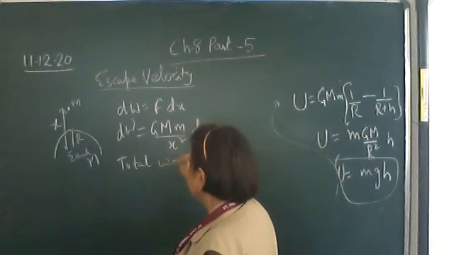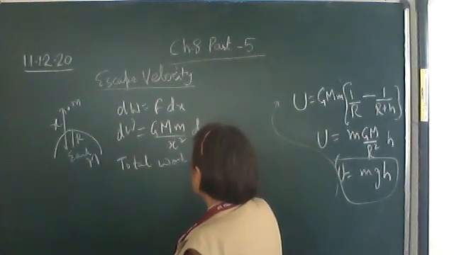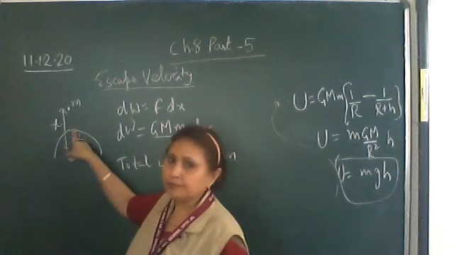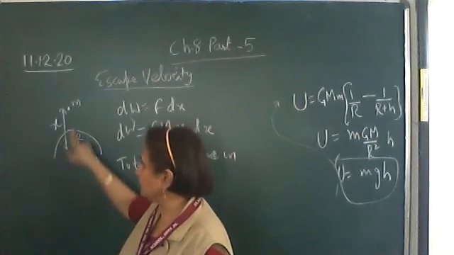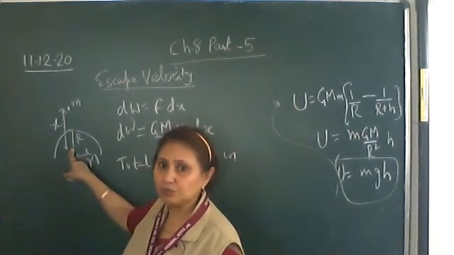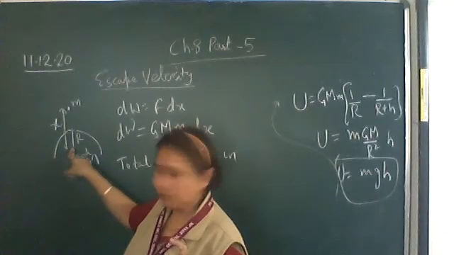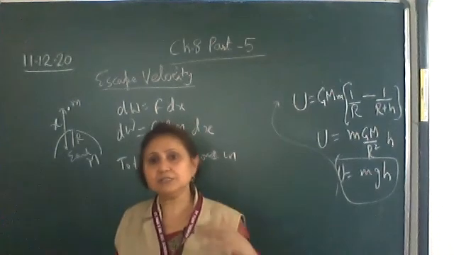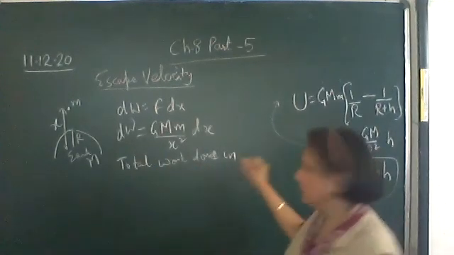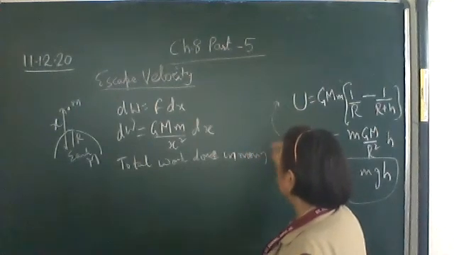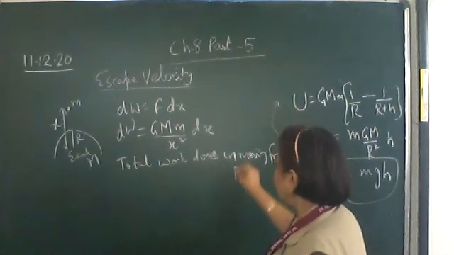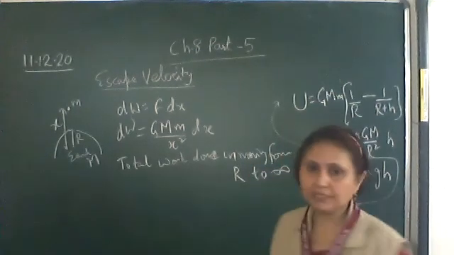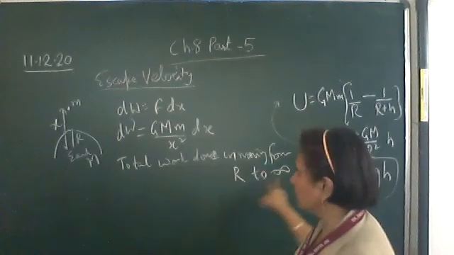What will be the limits? Total work done in throwing from the surface of the Earth. When it is on the surface of the Earth, what is the distance between the two bodies? Radius of the Earth. To a point such that it escapes means the distance is infinity. So the total work done in moving from the radius of the Earth, that is, the object is on the surface of the Earth, to infinity, R to infinity. This will be the total amount of work done.